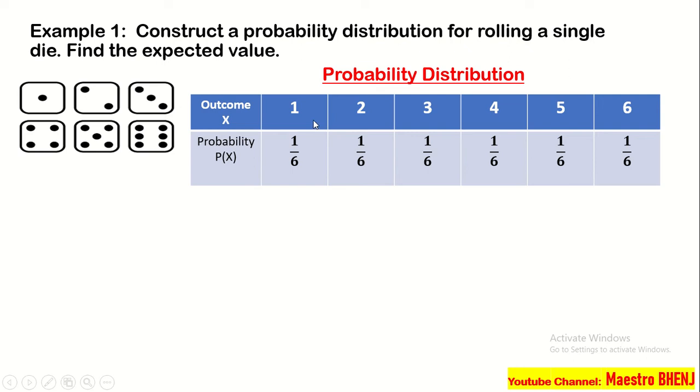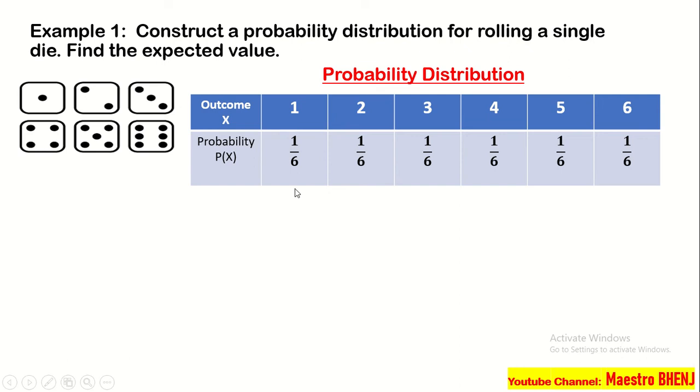So, ibig sabihin, may probability na isang beses lamang lumabas yung mukha ng die na 1 kapag ni-roll natin. Siyempre, titingnan natin yung pinaka-ibabaw or the part of the die facing up. So, ibig sabihin, kapag possible na isang beses lang lumabas si 1, 2, pwede rin naman possible na isang beses lumabas si 3, 4, 5, and 6.